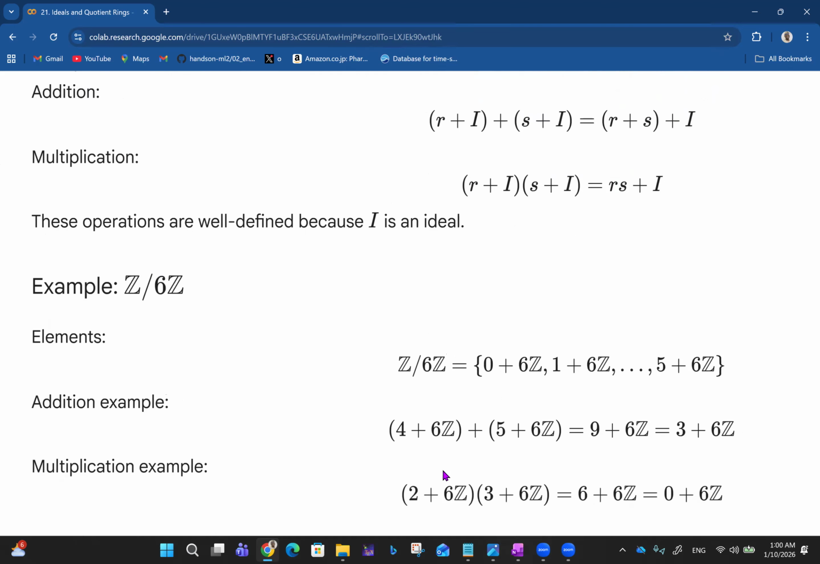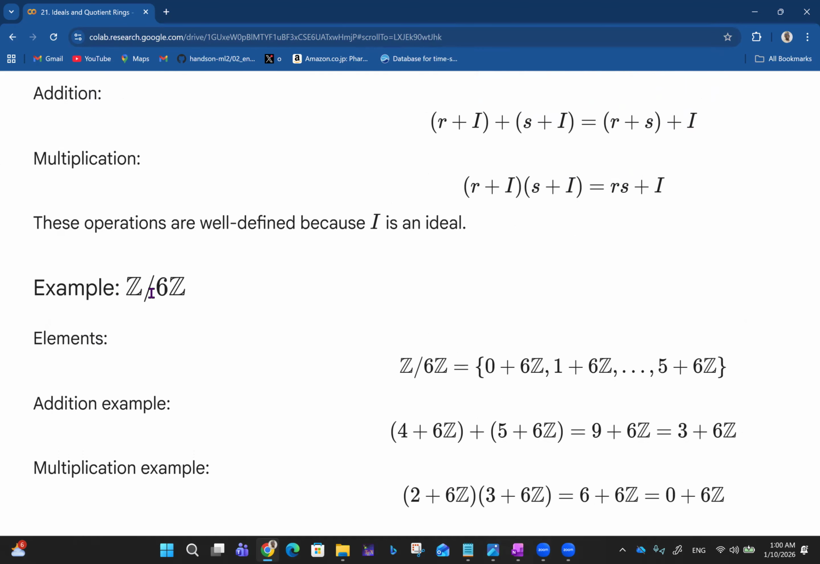So we have an example here. Imagine that you have Z over 6Z. The elements are 0 + 6Z, 1 + 6Z, up to 5 + 6Z. You keep adding 0, 1, and so on, but it ends at 5 + 6Z. That's how far it goes. For the addition example, if we add (4 + 6Z) + (5 + 6Z), that's just 4 + 5 + 6Z, which is 9 + 6Z. And because of the GCD of 9 and 6, you have 3 + 6Z.